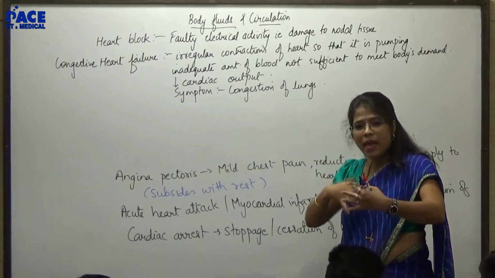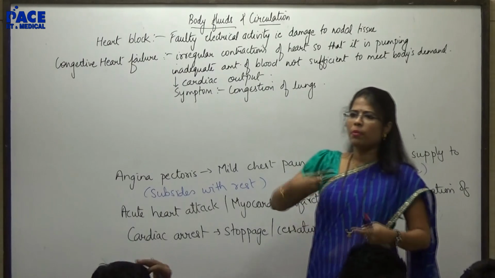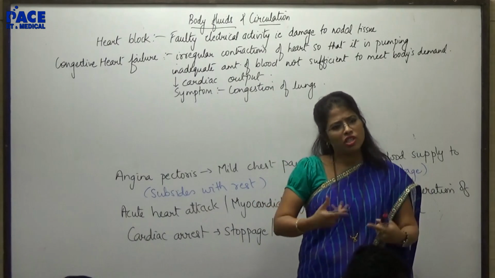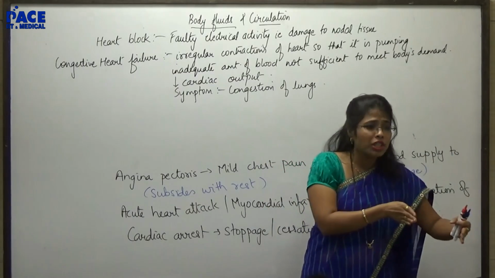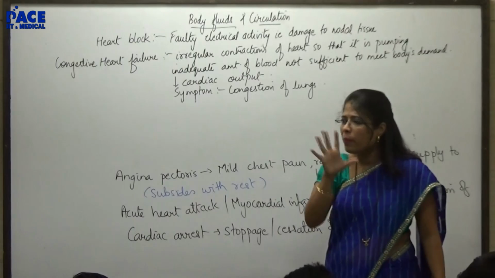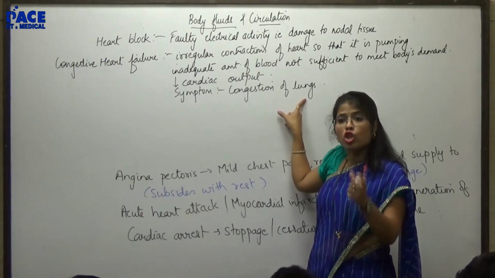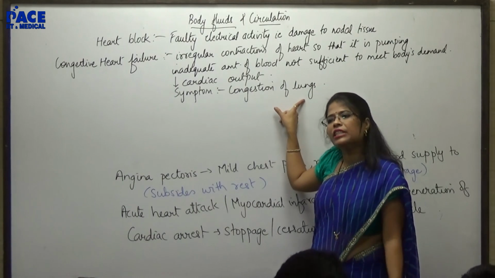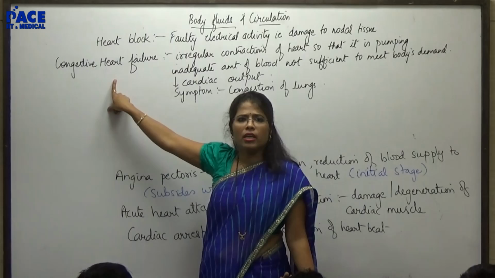So the blood that has come to the lungs is not moving ahead. Okay? And the process of oxygenation is going on over there. Deoxygenated blood is getting converted into oxygenated, but it is not going ahead. The heart is not pumping that sufficiently. So it is like, can I say, the lungs are also choked? So that is called congestion of lung, which is normally associated with heart failure.